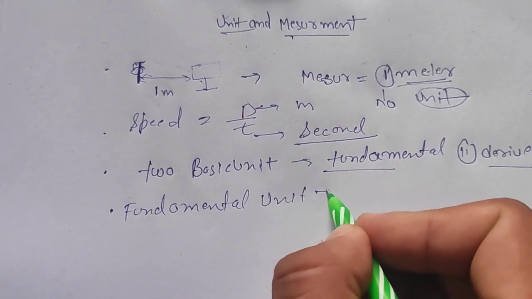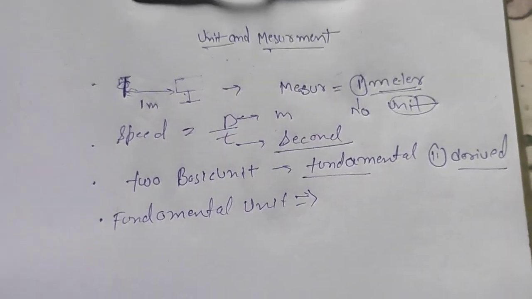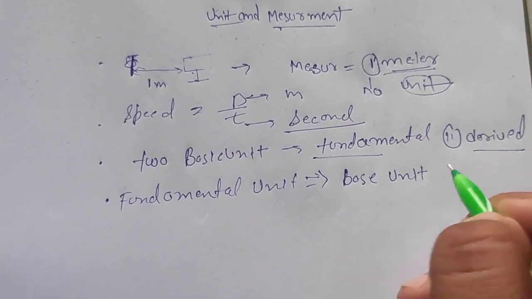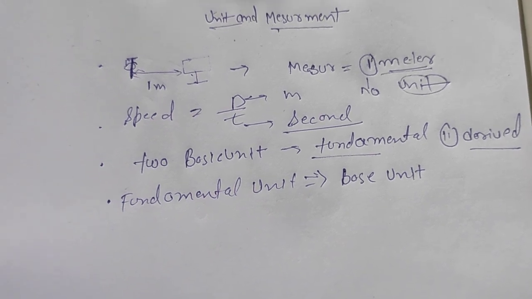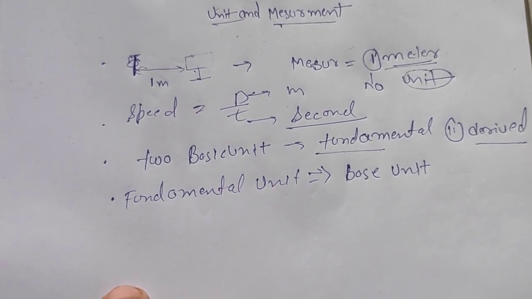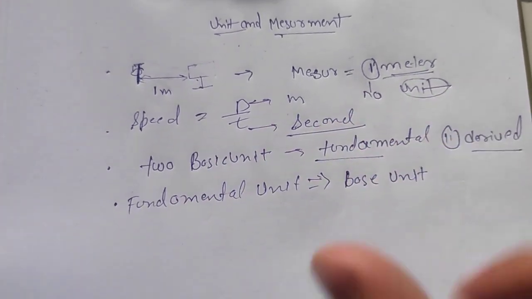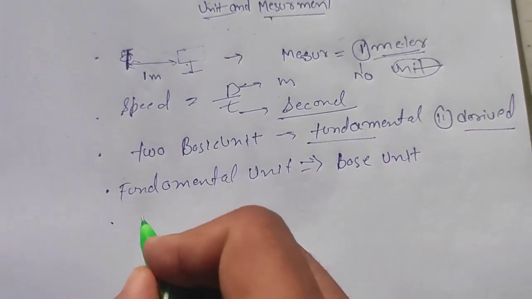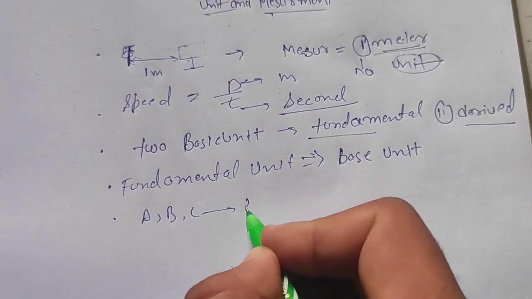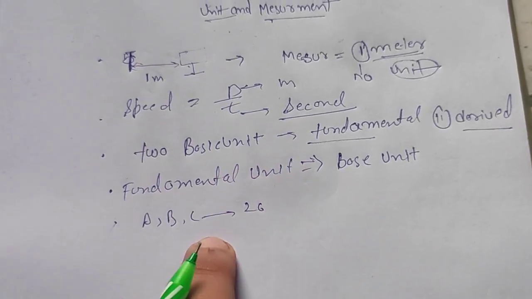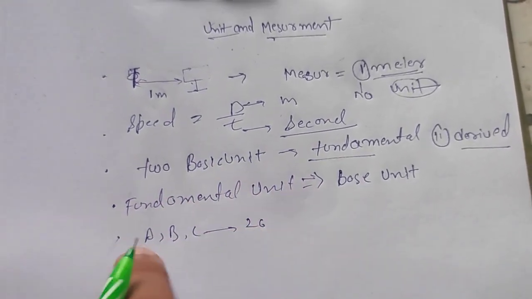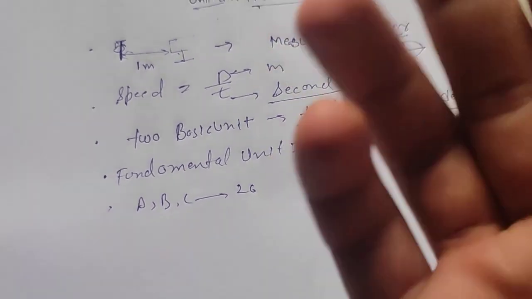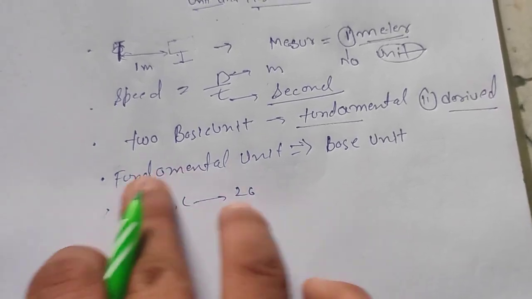Fundamental units are basically called base units. What about the base units? Base units are like the actual units; all the other units are derived from those. For example, in the alphabet we know that A, B, and C are part of a total of 26 letters. These are base letters, and all the other words, like fundamental, are derived from combinations of these 26 letters, like F, U, and N. So we create this word fundamental.